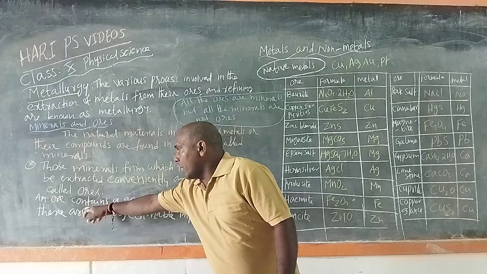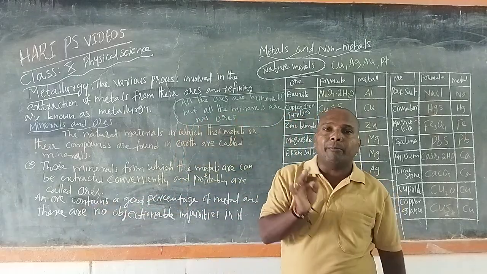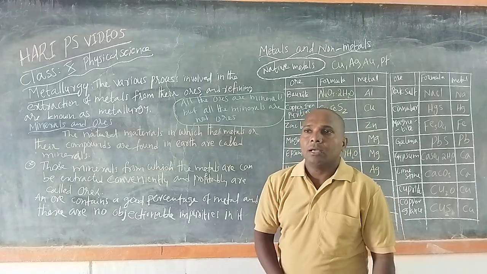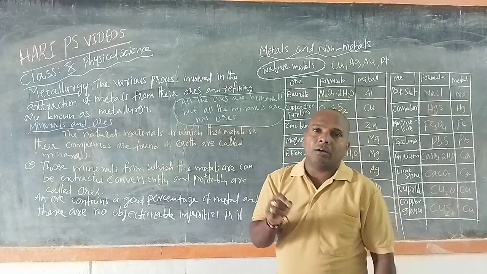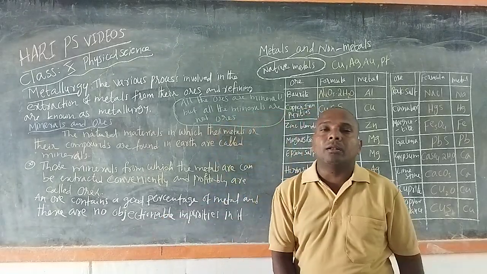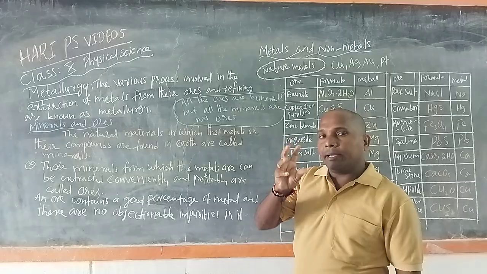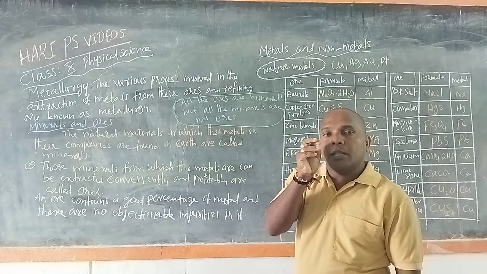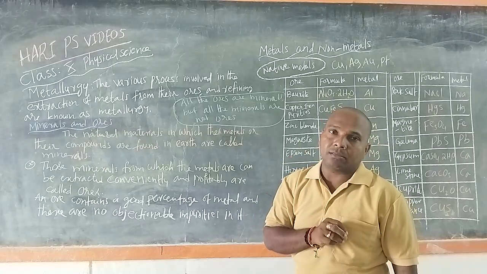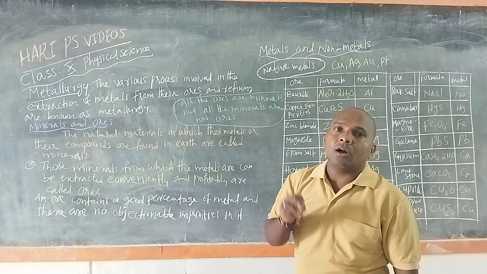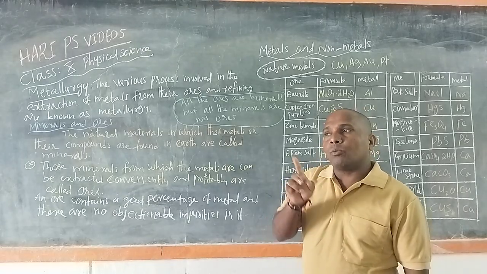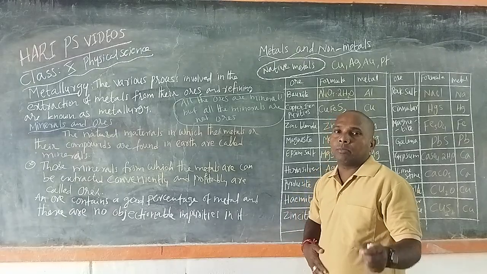So an ore contains a good percentage of metal with no objectionable impurities. Minerals containing a higher percentage of metal with fewer impurities are suitable for extraction, and those minerals are called ores.